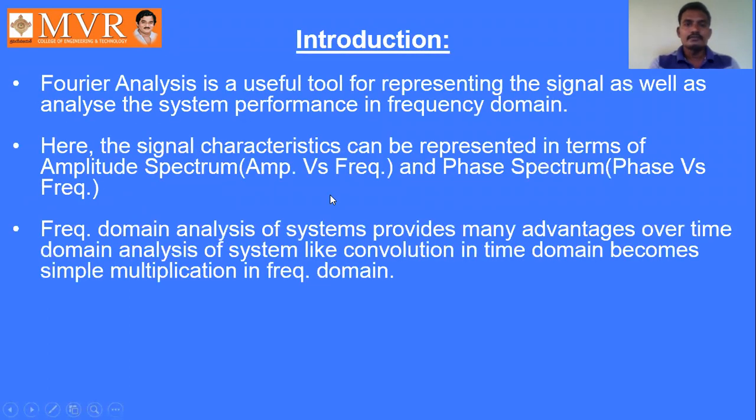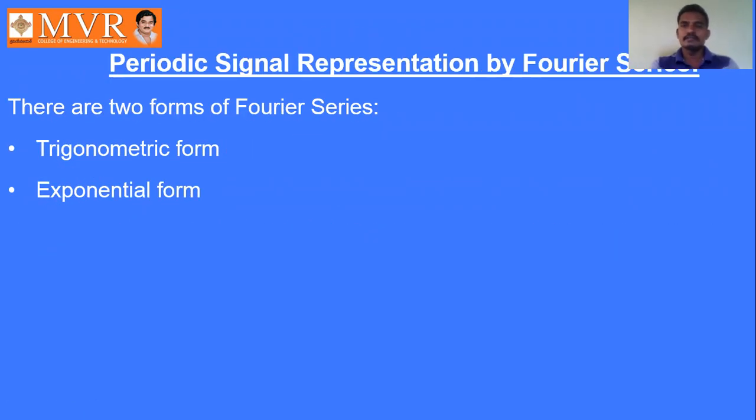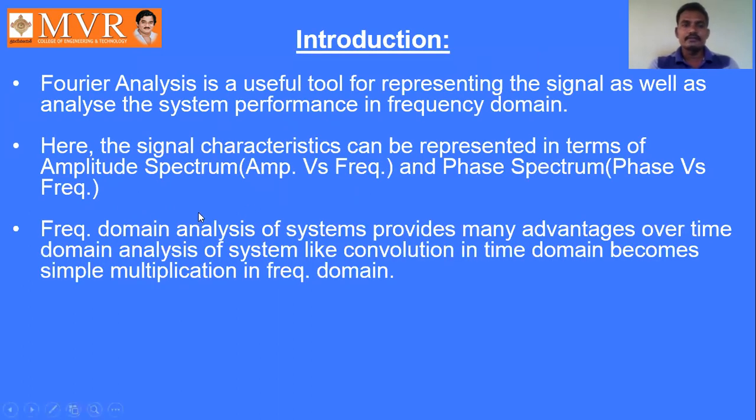Okay, so here we have two forms of Fourier series. Frequency domain analysis of a system provides many advantages over the time domain analysis, like convolution in time domain becomes simple multiplication in frequency domain. Here the signal characteristics can be expressed in terms of amplitude spectrum as well as phase spectrum. Amplitude spectrum means we will draw the plot between amplitude versus frequency, and phase spectrum means we will draw the plot between phase angle versus frequency.